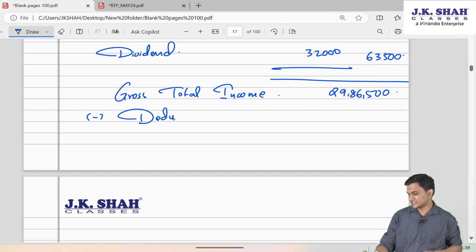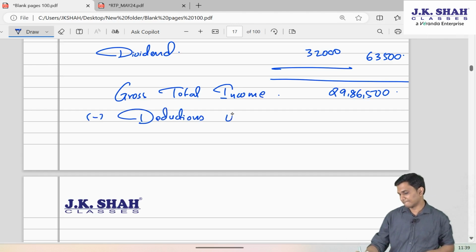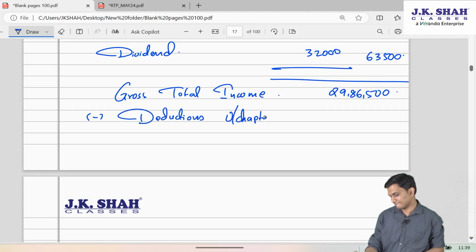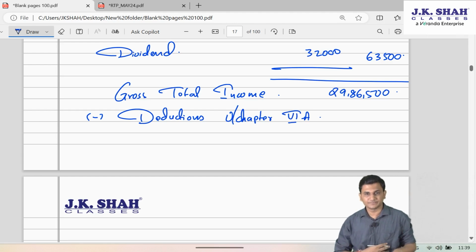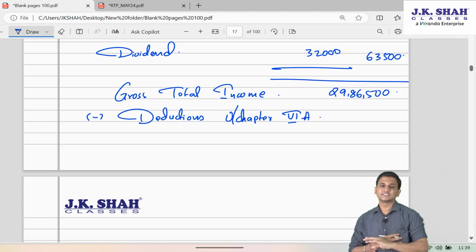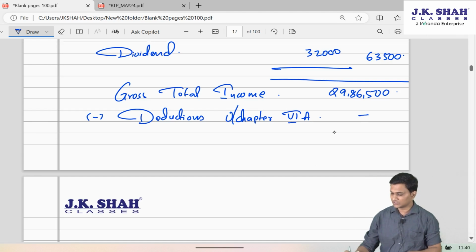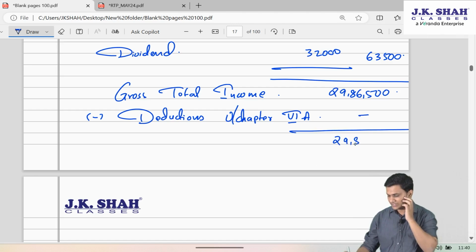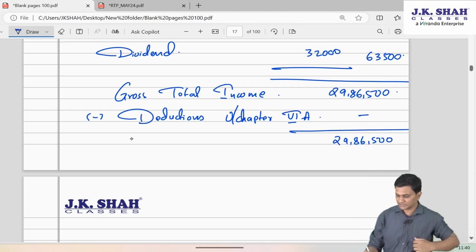Minus deductions under chapter 6A. Since there is no 80CCH subsection 2, since there is no 80CCD subsection 2, since there is no 80JJAA, all the three are 0. 29,86,500 will become the net total income under default tax regime.